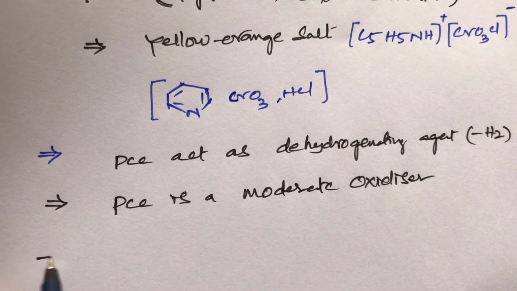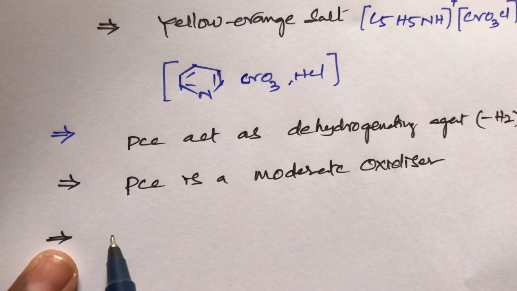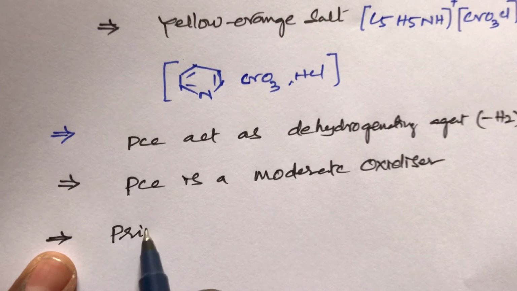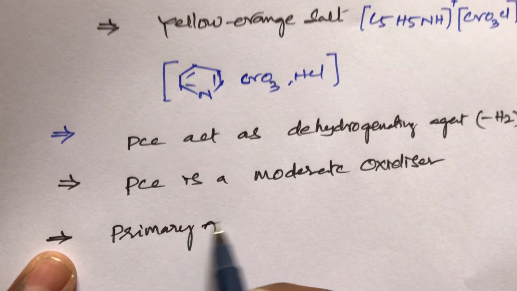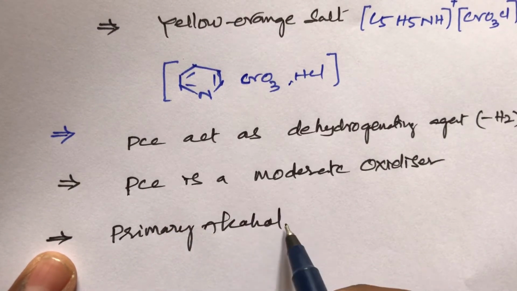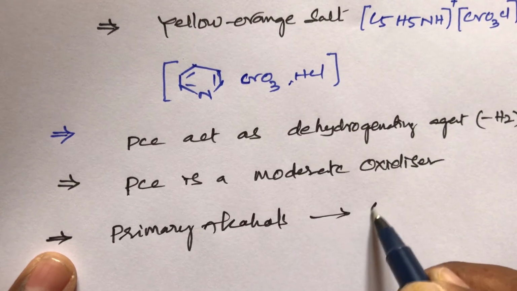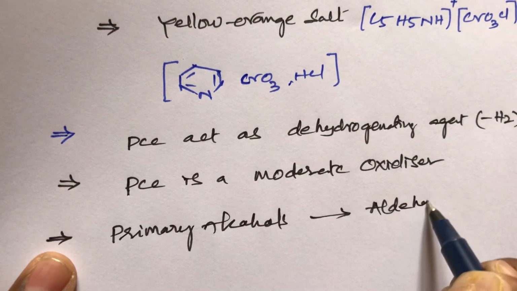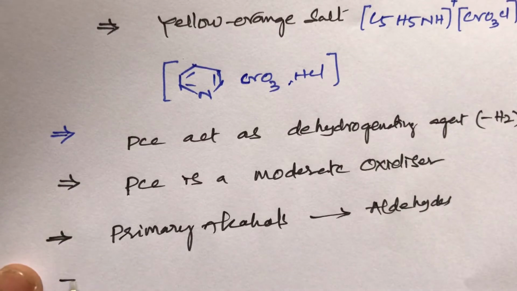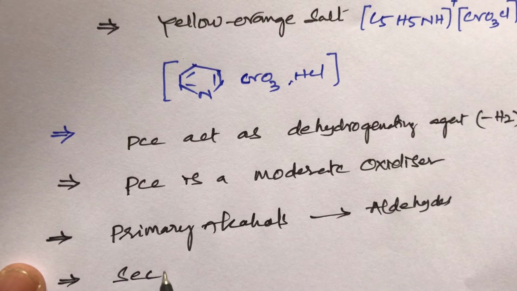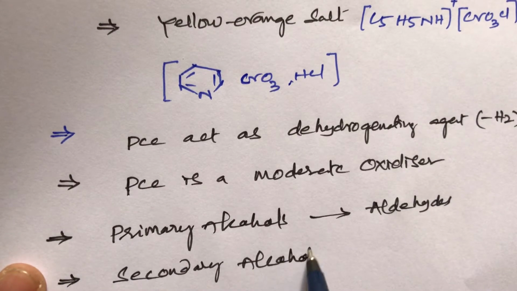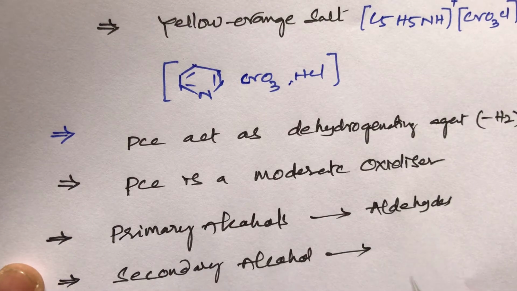PCC can oxidize primary alcohols to give aldehydes.